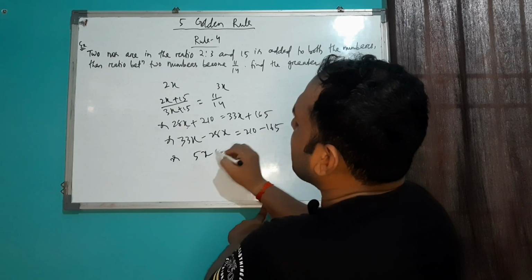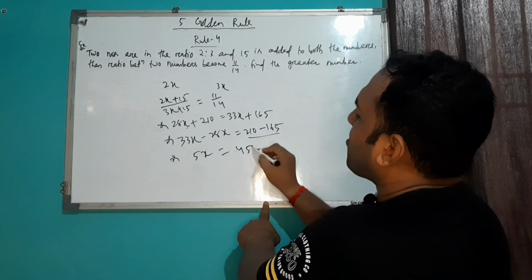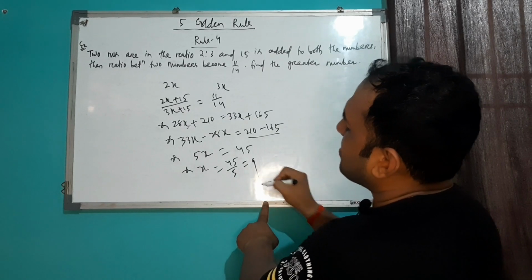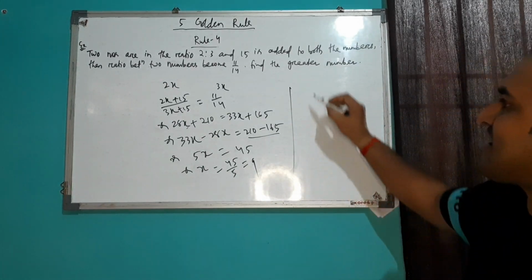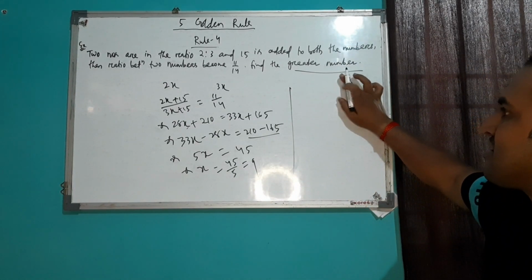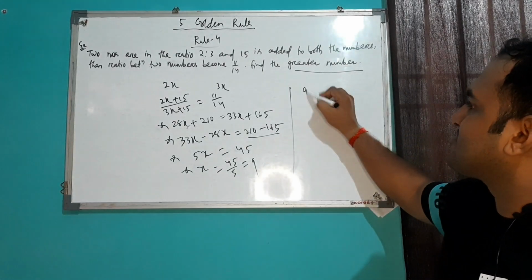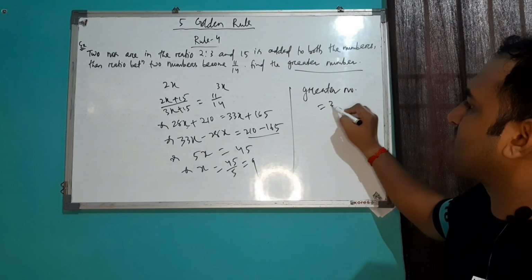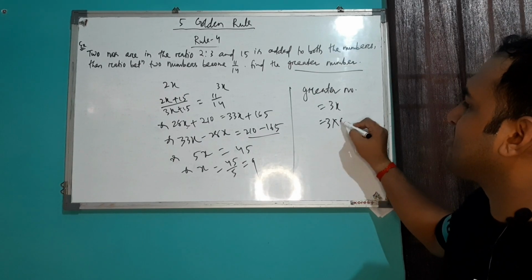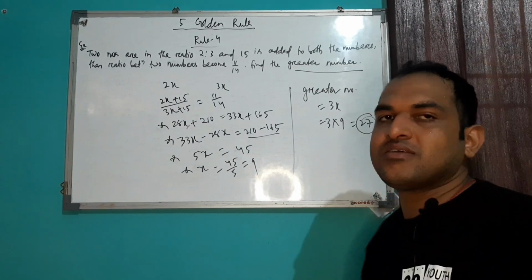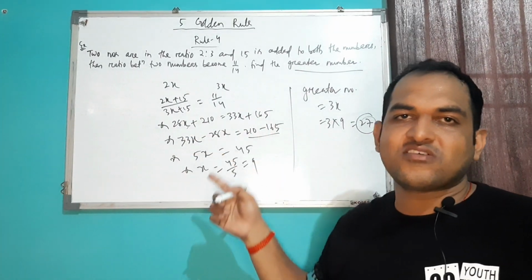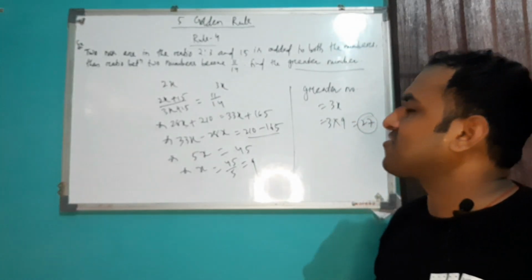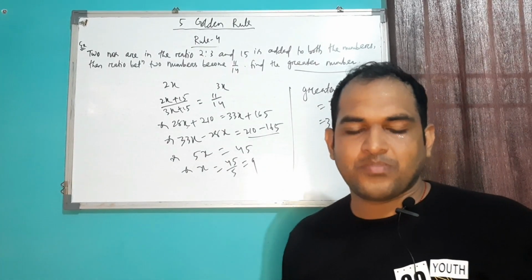So it will be 5x equal to 45. So x equal to 45 upon 5, that is 9. In the question it is asked to find the greater number, so greater number equal to 3x, that is 3 into 9 is 27. You can calculate its solution by the formula also, what I have mentioned previously. So please try it yourself.